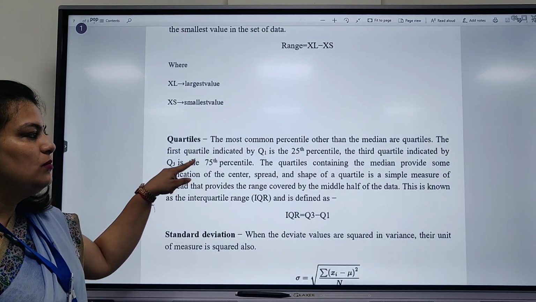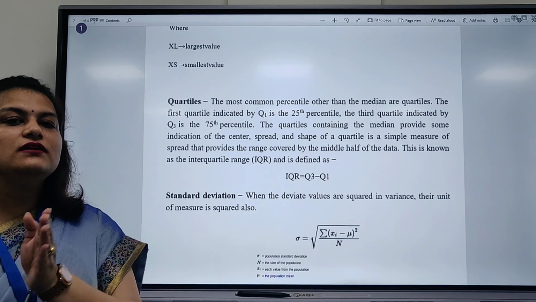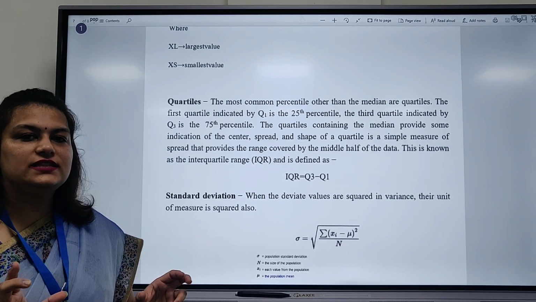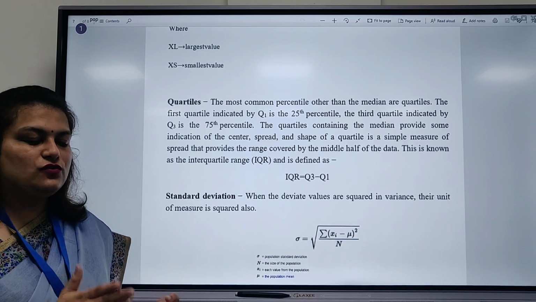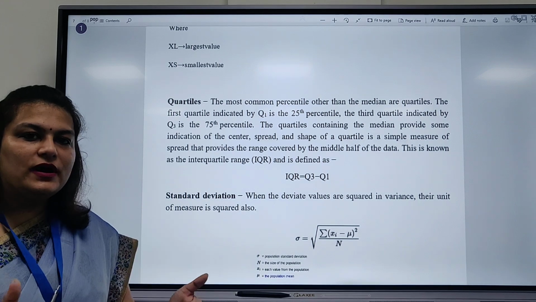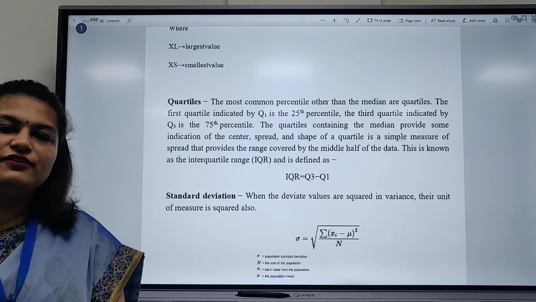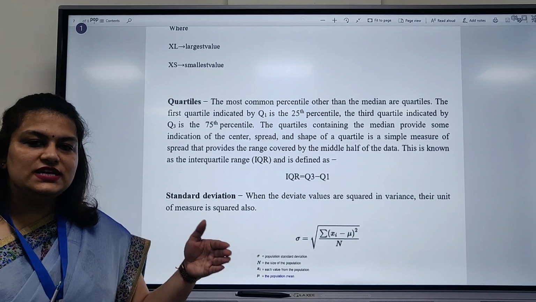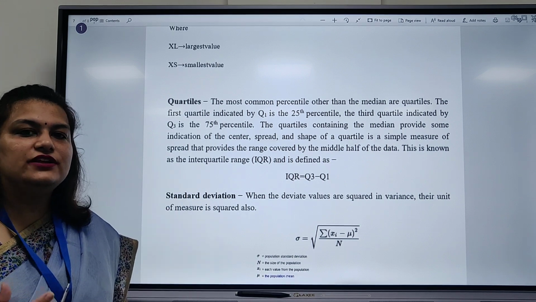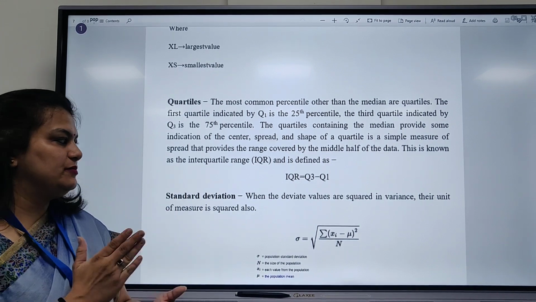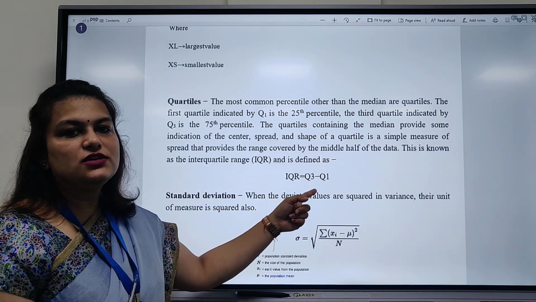Quartiles give us 25%, 50% and 75%. So 2 quartiles are there, 25% and 75%, and the interquartile is 50%. So we divide our data into 4 parts, that is 0 to 25, 25 to 50, 50 to 75 and 75 to 100. So these are the quartiles. First quartile 25%, second quartile 75% and interquartile 50%. So the interquartile formula is Q3 minus Q1.